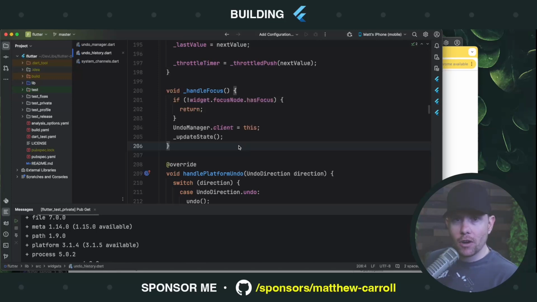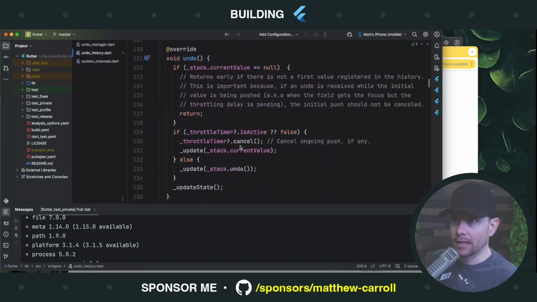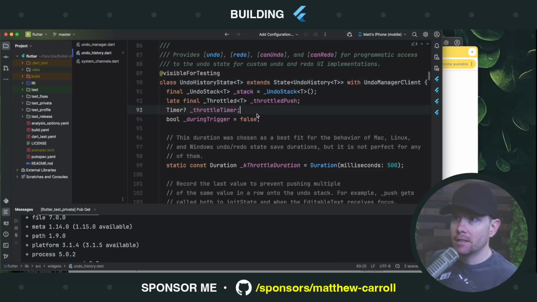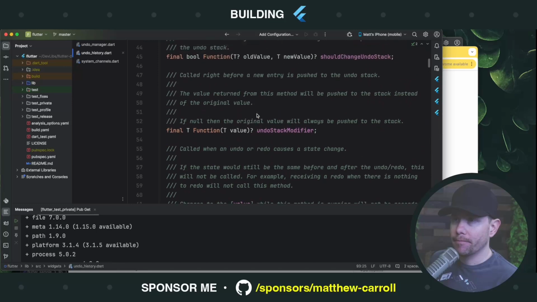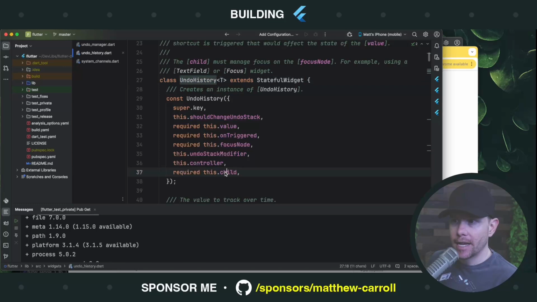It's probably useful to know what class we're looking at right now, right? What is this thing that we're inspecting? If we scroll up, we see this, undo history state. It's a state object, which means it must be tied to a widget. We keep scrolling up. Sure enough, there's an undo history widget, and it takes a child. So I'm noticing these details, and so now my assumption is that undo history is meant as a widget that you can use to wrap any other content when you want to respond to undo redo signals from the platform. That's what this widget is meant to do.